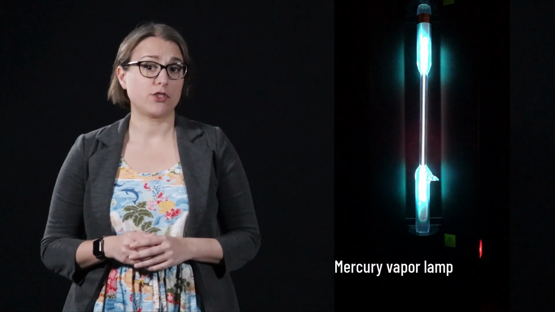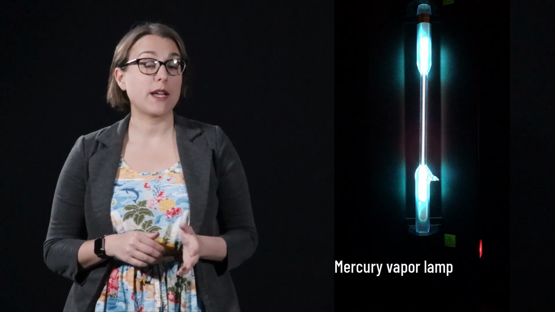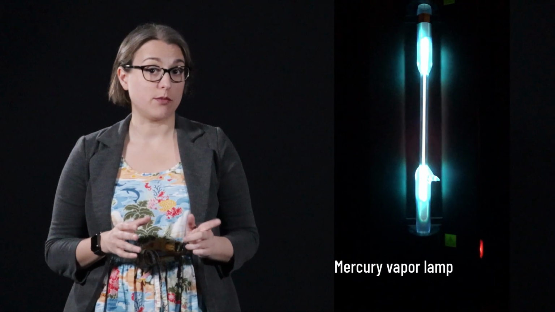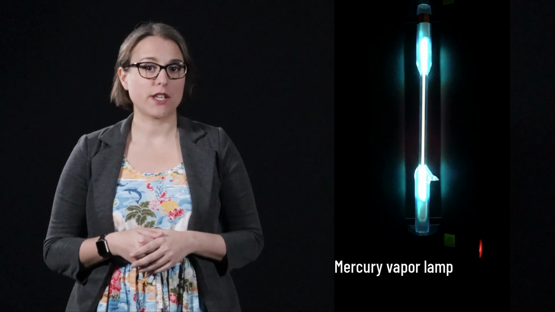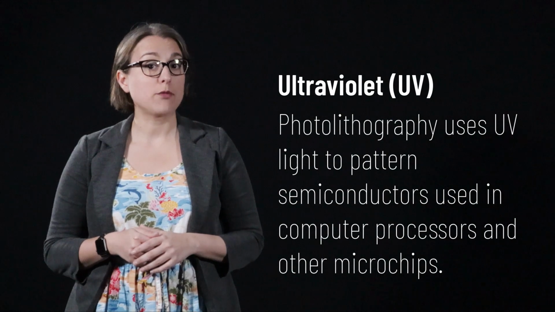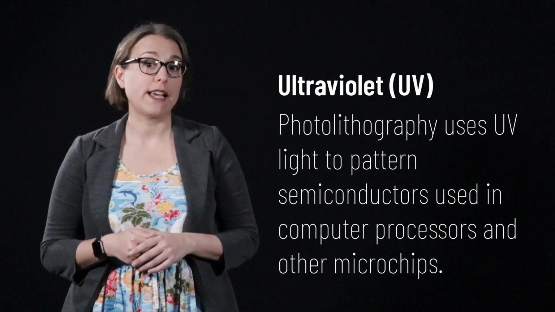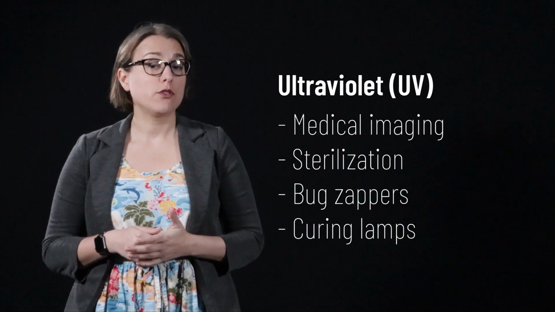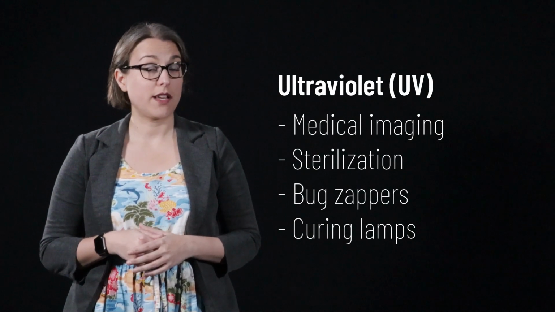While ultraviolet radiation can be damaging to us, that doesn't mean it isn't useful. Mercury vapor lights generate UV, which is then converted by a phosphor to visible light. This is how fluorescent lamps work, as we'll discuss in Lecture 30. The integrated circuits comprising your computer processor are fabricated in a clean room using a photolithography process that uses UV rays to pattern the transistors in the processor hardware. UV is also used in medical imaging, sterilization, bug zappers, and curing lamps.